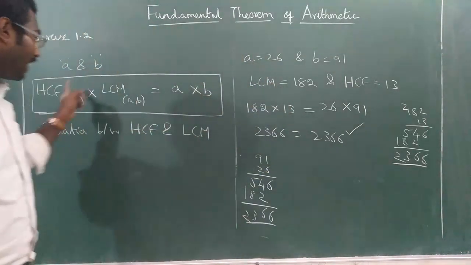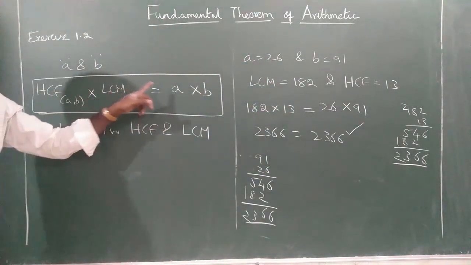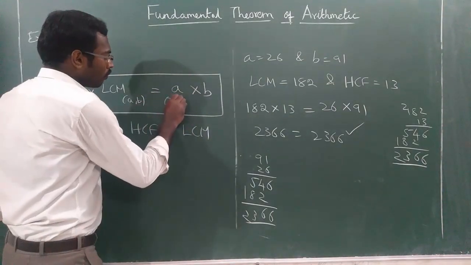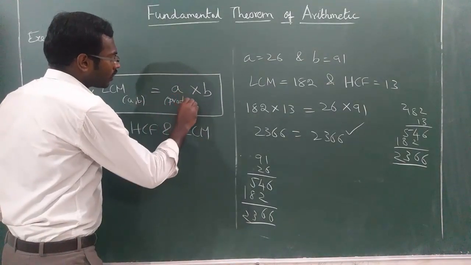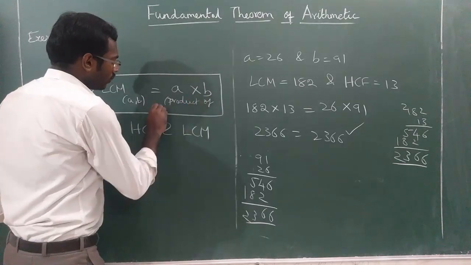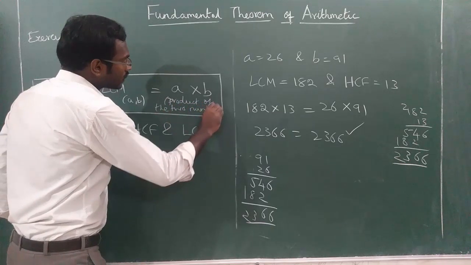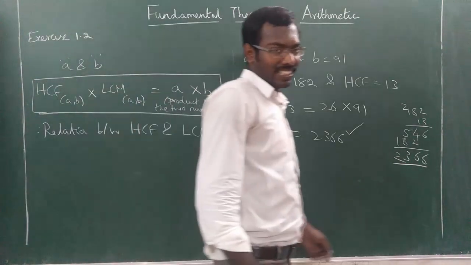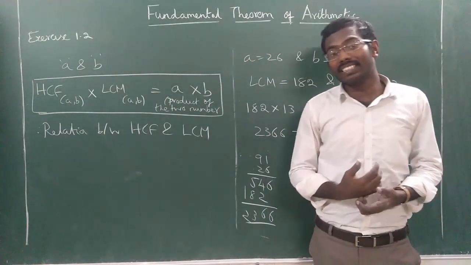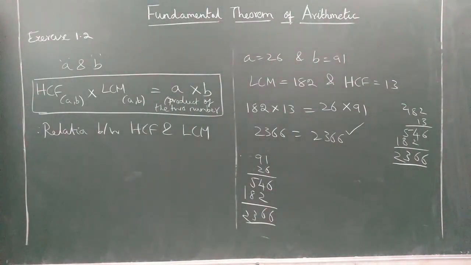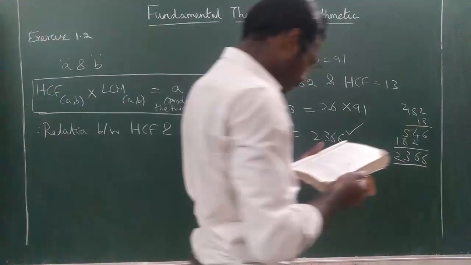Understood? So note down the relation. HCF into LCM is equal to the product of the two numbers, A into B. This is how you can check the answer. Understood? Based on this, the third sum is given. Okay, so we will do the third sum. Please note it down. We will do the third sum and we will end the class.